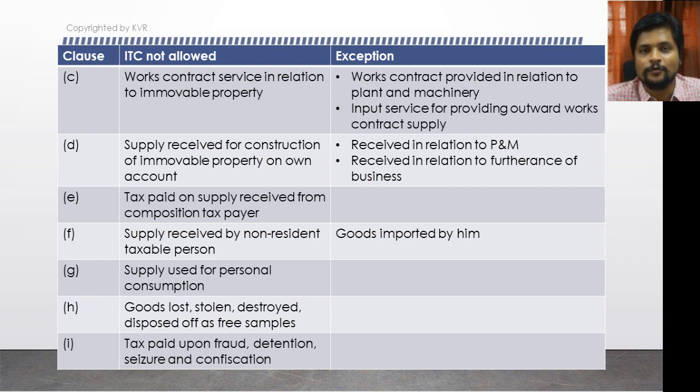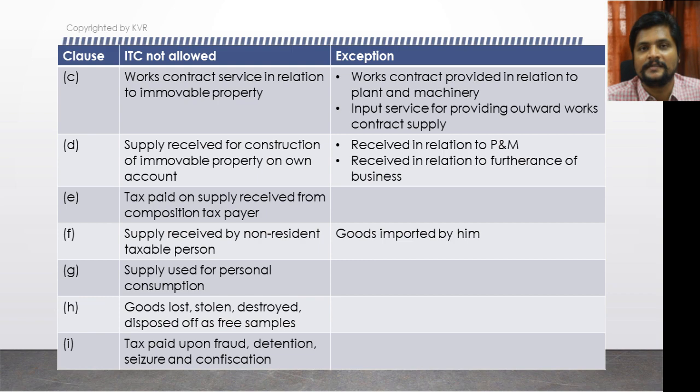You purchase certain goods from your supplier who has not charged any tax on it, because he may think he is not liable for GST. But at a later point of time it is found he has committed fraud, because knowing that he is liable to charge tax, he has deliberately not charged tax.